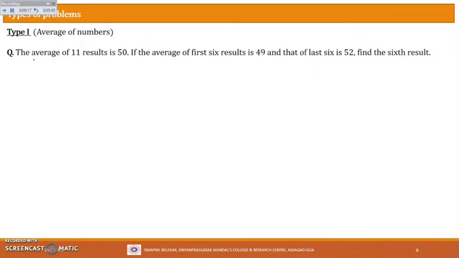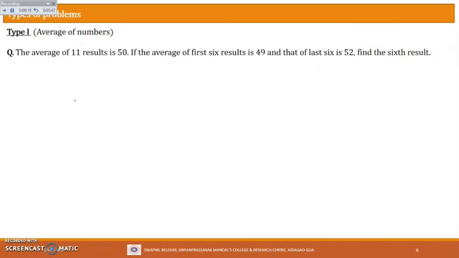Let's now see the various types of problems. The first type is average problems based on the average of numbers. Basically here we shall solve the problems using the two formulas which we have seen earlier. Let's see the first problem.